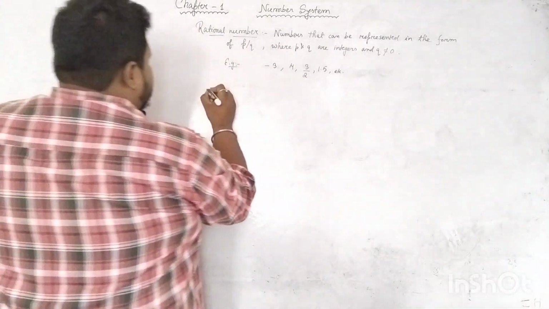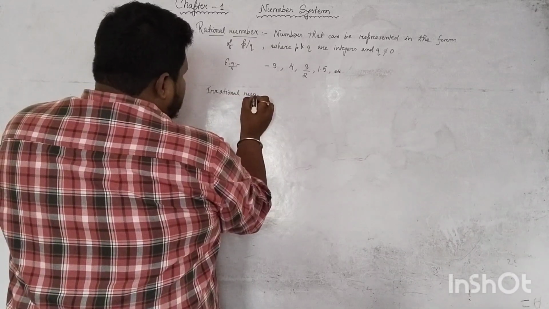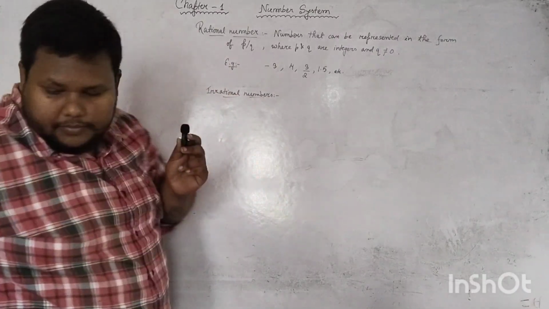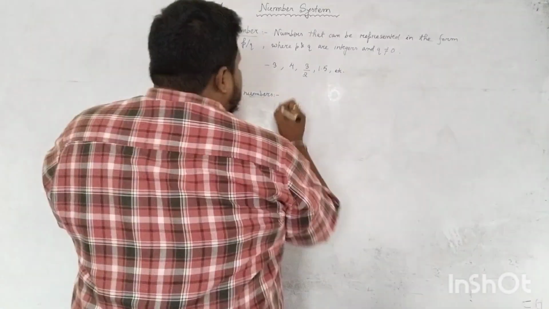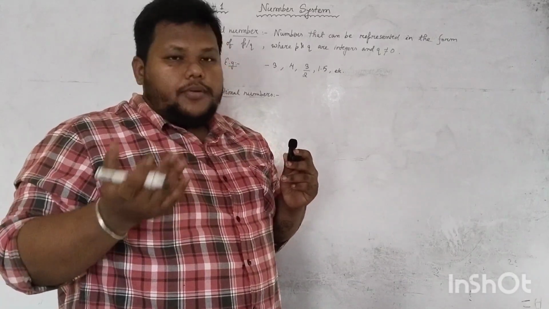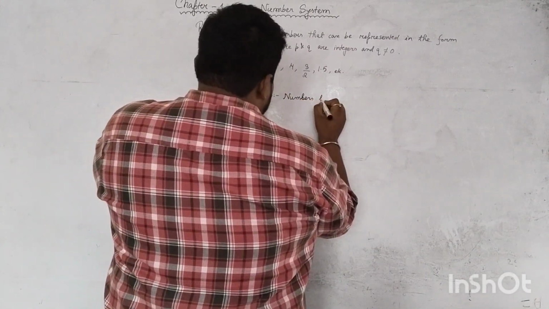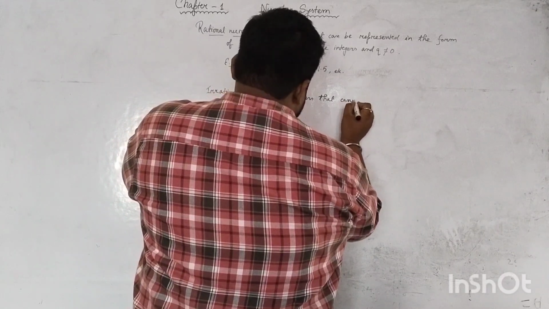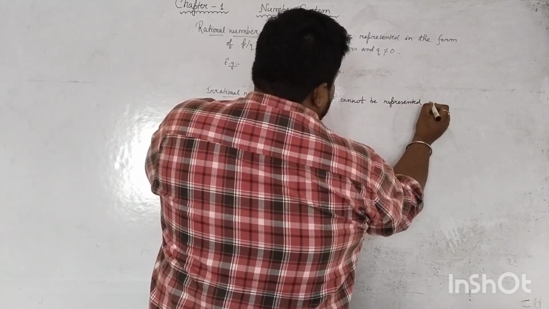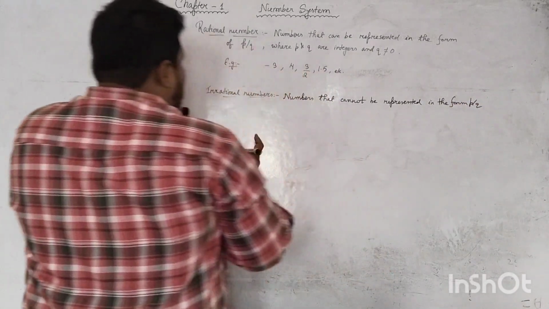Okay. Now irrational numbers. Irrational numbers are those numbers that cannot be represented in the form of p by q. I will show you with an example.